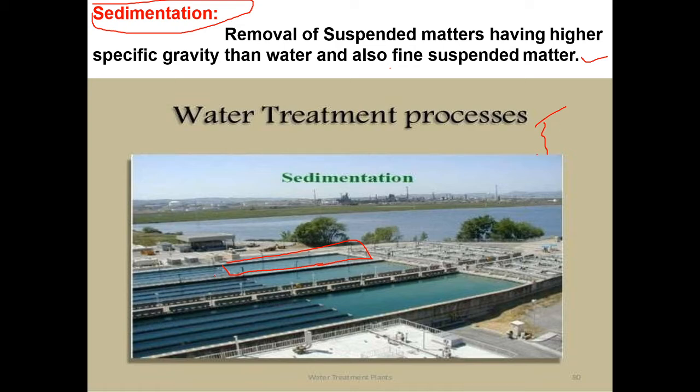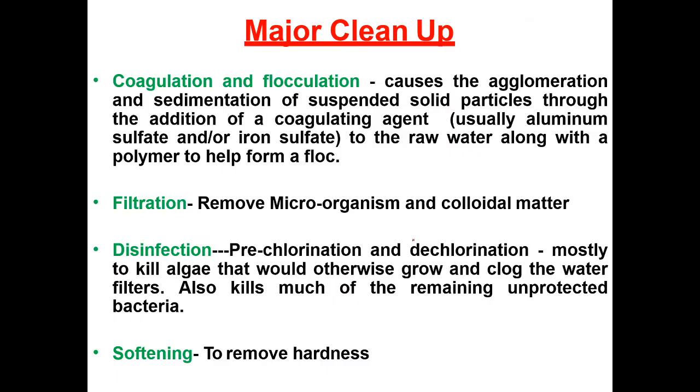In the next process, the water comes from the inlet chamber. Through the inlet, it goes into the sedimentation tank with minimum velocity. While it is flowing, all the suspended matter will settle down. This is the continuous process. Here we are not storing the water. These are the two main types of sedimentation process.